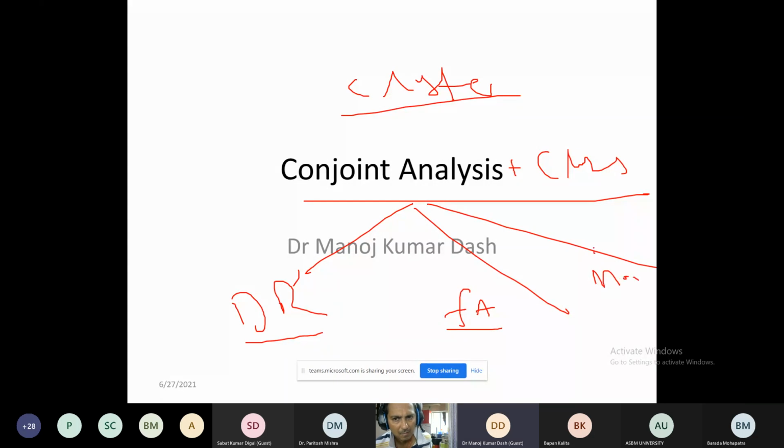I hope it is clear that dummy variable regression, has it been done by these people, sir? Yes, sir. We have completed that one. Dummy variable is okay and factor analysis is okay.